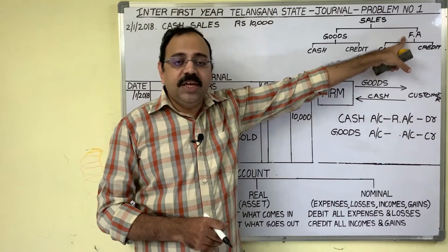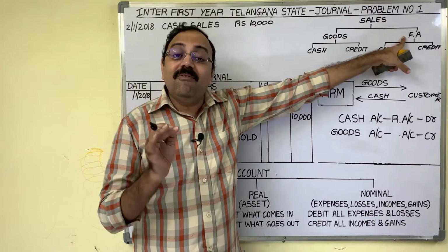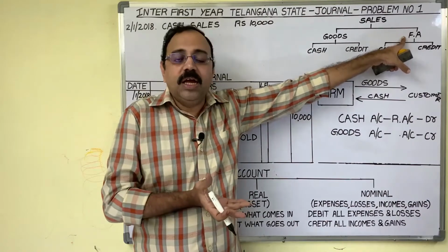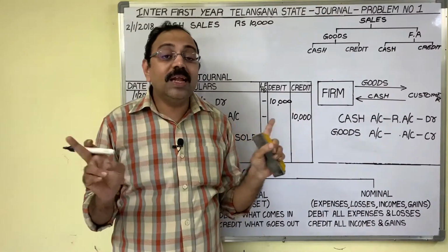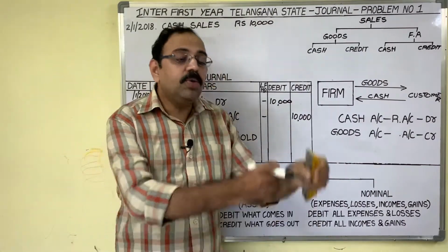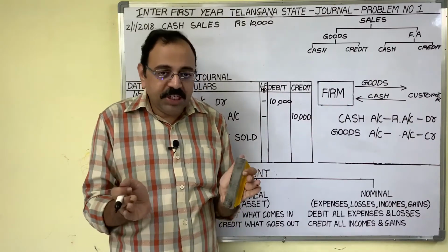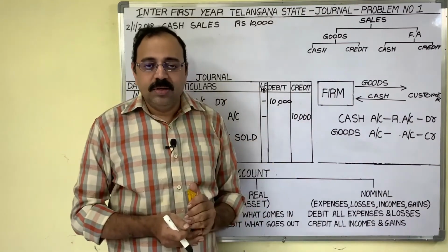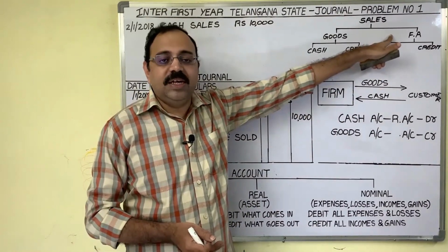But machinery, furniture, building, land, vehicles, all these products are useful to run the business, and the purpose of buying these products is not to sell them for profit. The purpose is to use them to continue the business, and we use them for a long period. We purchased one machine. Machinery life is 10 years. So for 10 years we try to use it, and we want to manufacture products. So machinery comes under a fixed asset.